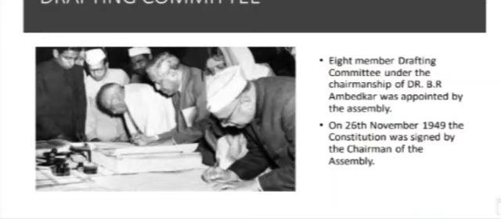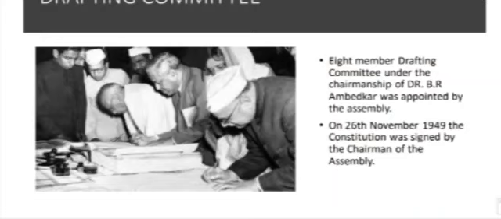Who was the chairman of the assembly? Dr. B.R. Ambedkar, under the chairmanship of Dr. B.R. Ambedkar. Okay, then the constitution came into force on 26 January 1950. Children, the Constituent Assembly spent nearly 3 years and a sum of 6.4 crores in the drafting of the constitution. So a lot of money was spent, and 3 years of time was used to draft the Constitution of India. Okay, children.